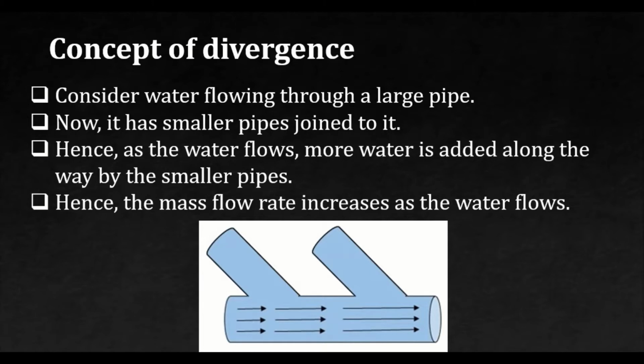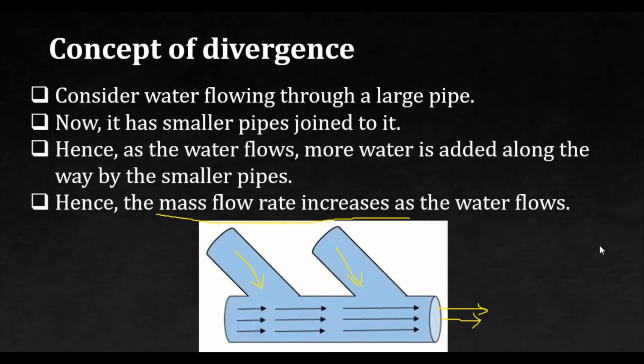Hence, the mass flow rate increases as the water flows. This is my original flow, and in this flow, I am adding water from the smaller sections. Due to this effect, the mass flow rate increases.